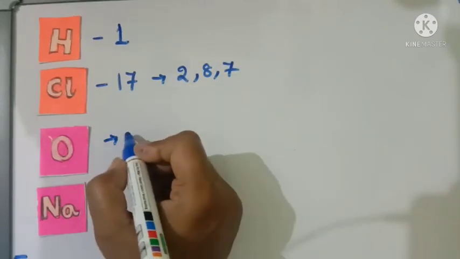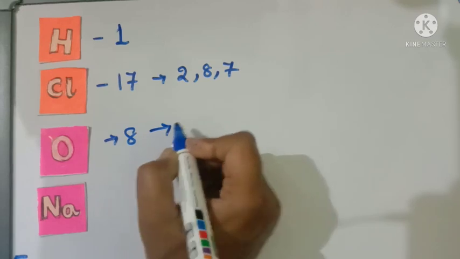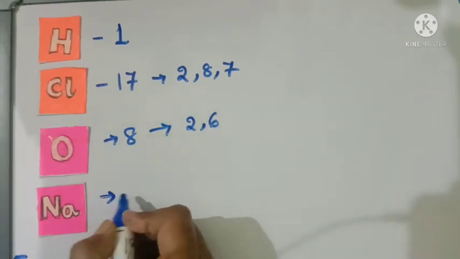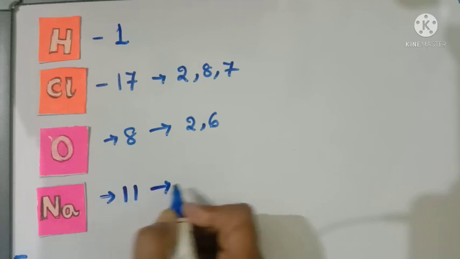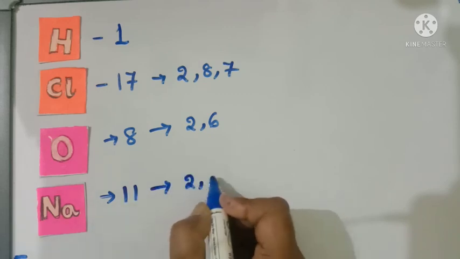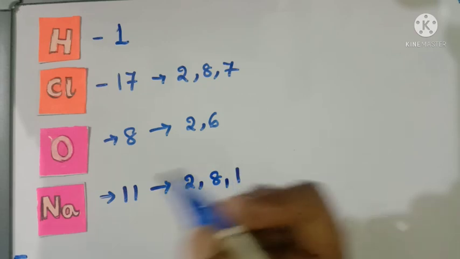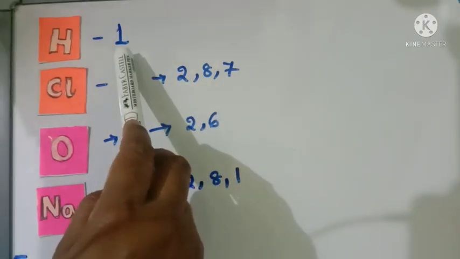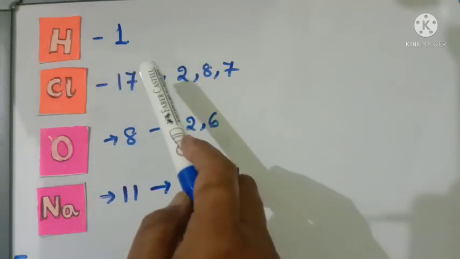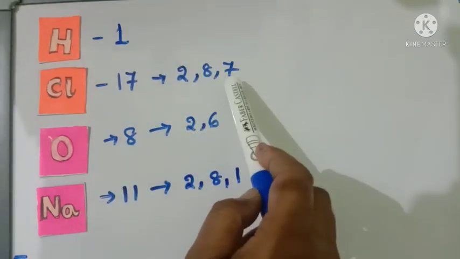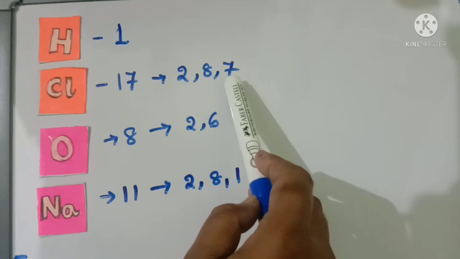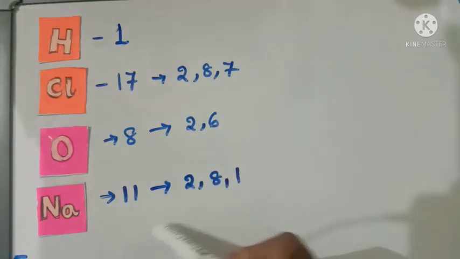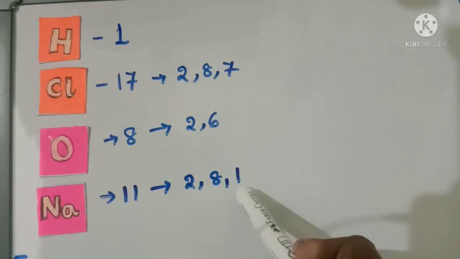Similarly, oxygen atomic number 8, electronic configuration 2, 6, and sodium atomic number 11, electronic configuration 2, 8, and 1. As we can see that hydrogen having 1 electron in its valence shell. Similarly, chlorine has 7 electron in its valence shell, oxygen has 6 electron, and sodium having one electron in its valence shell.